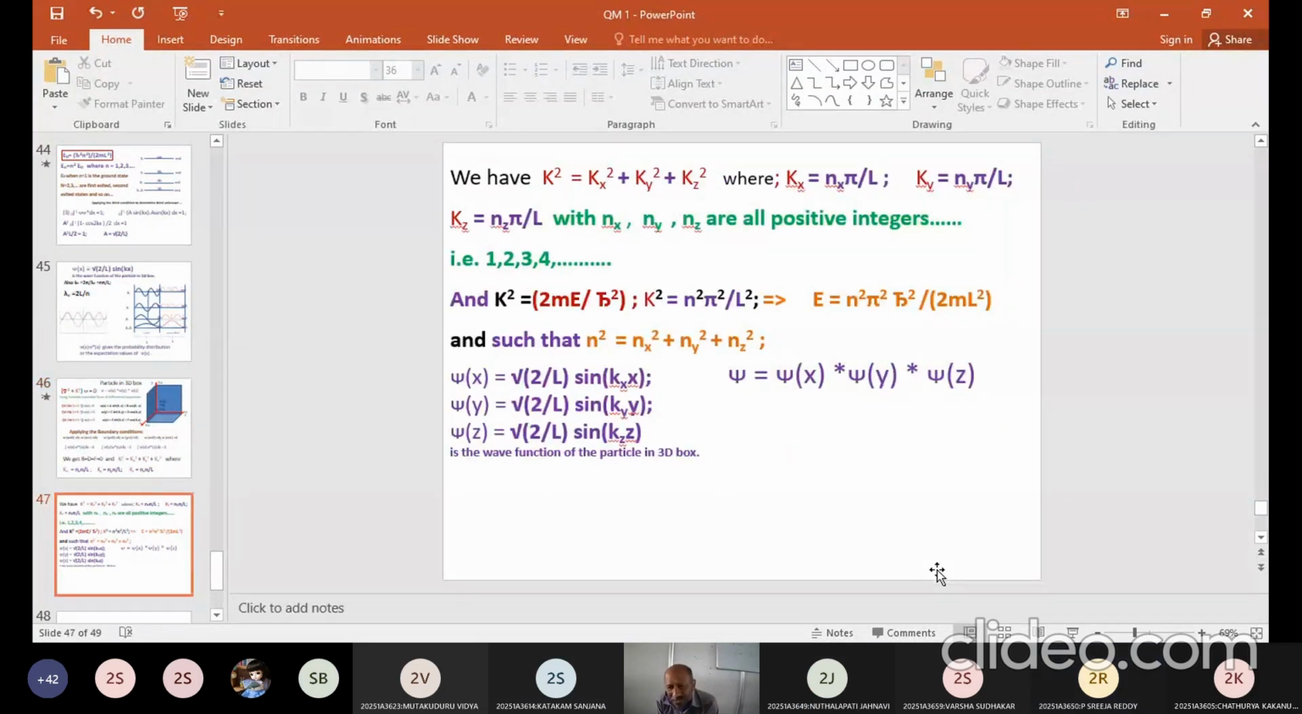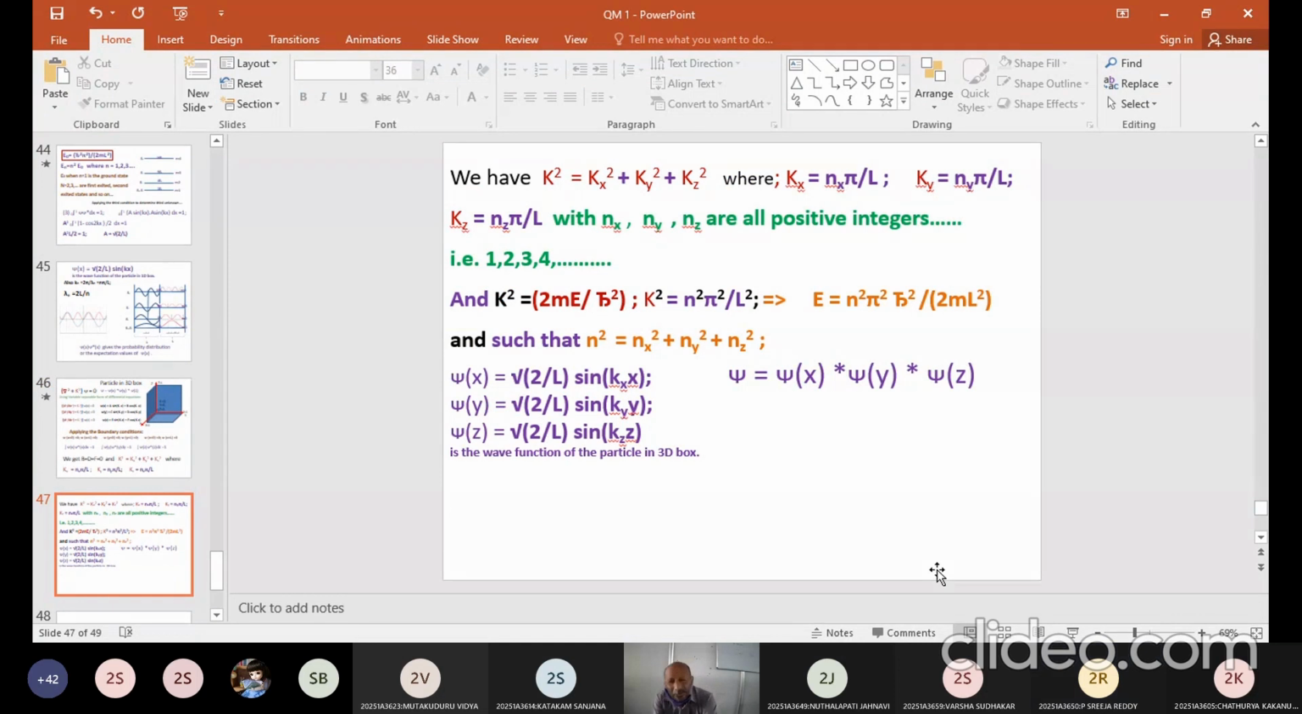Now, what does nx square plus ny square plus nz square is equal to n square represent? Sphere equation. Sphere, that's it. That's true. Okay. Now, n square is equal to nx square plus ny square plus nz square is also an equation of a sphere without any doubt.